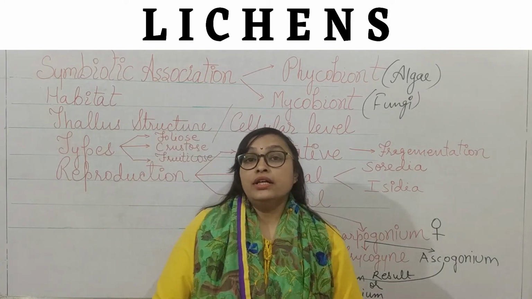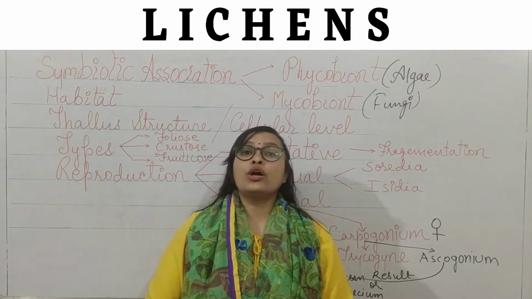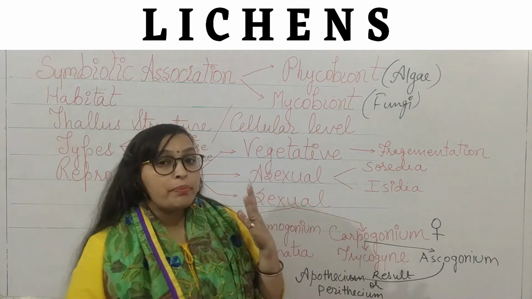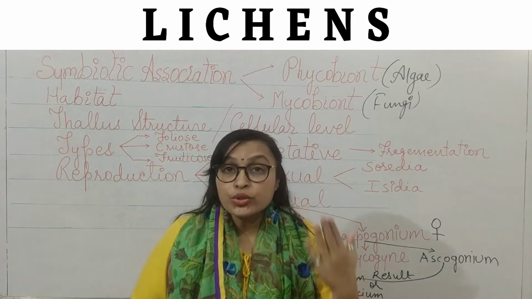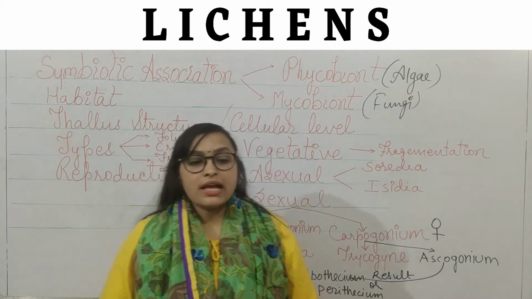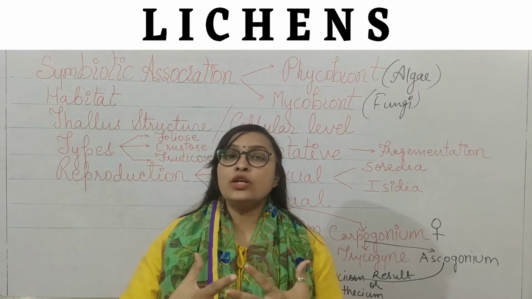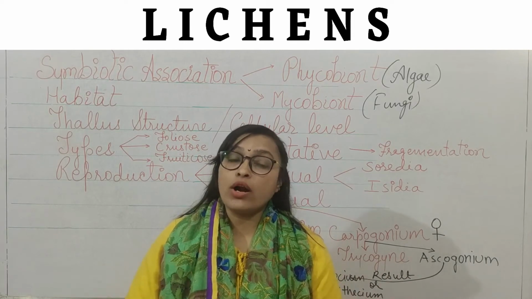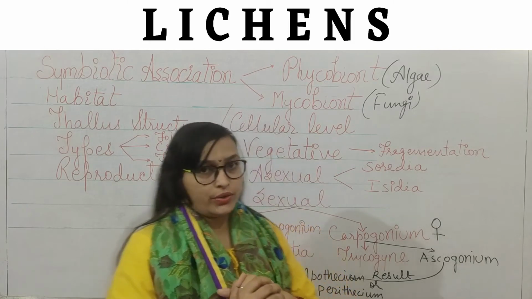During photosynthesis they also produce lots of oxygen for the environment, and the glucose prepared is utilized by algae and also by fungi. These are very complicated organisms. Their association is at cellular and tissue level. We cannot separate these two organisms easily because they are attached to each other at cellular level.